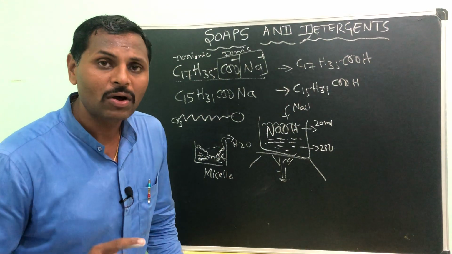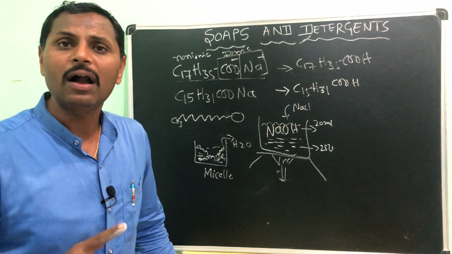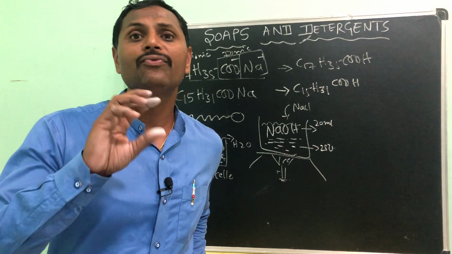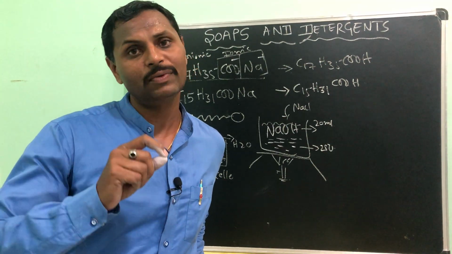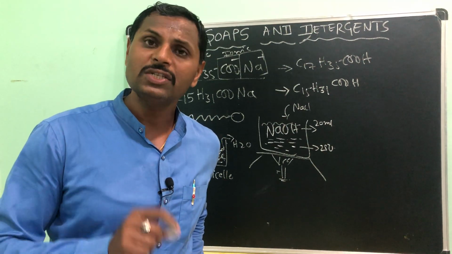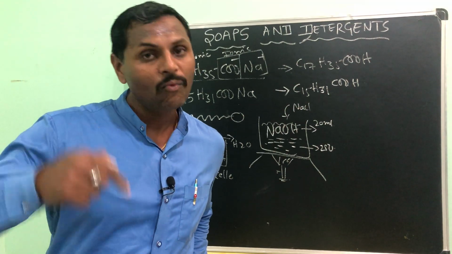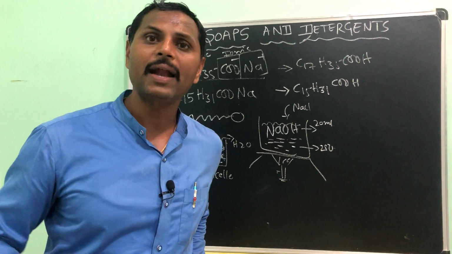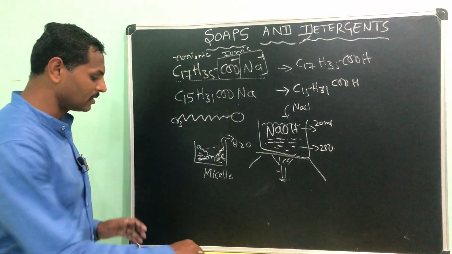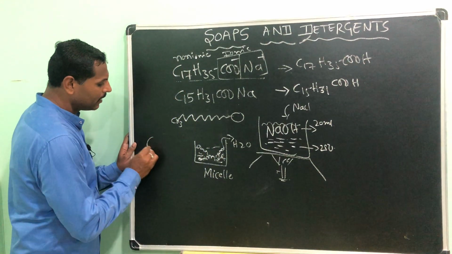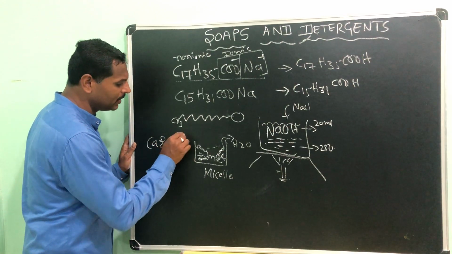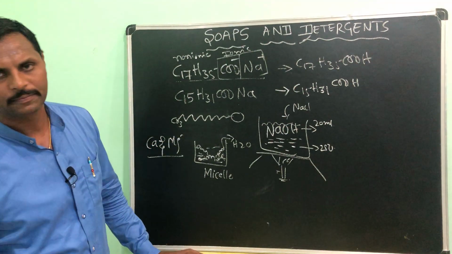Why, sir? Because what is hard water? Hard water is water which will not give a lather, froth or foam when it reacts with soap. Such water we call hard water. What causes the water to become hard? Calcium and magnesium salts make the water so hard.